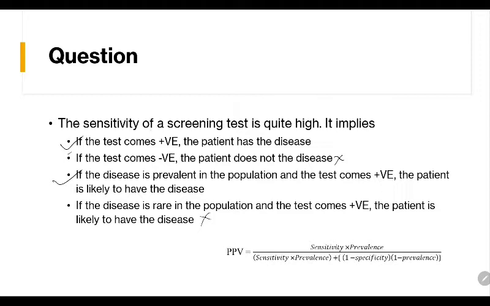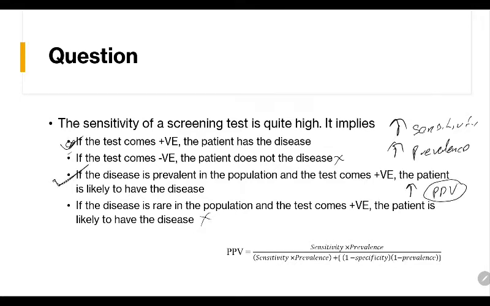Okay, so sensitivity of a screening test is high. Sensitivity is high, prevalence is high. So if the test comes positive, that means he's asking about positive predictive value. So positive predictive value will also be high.